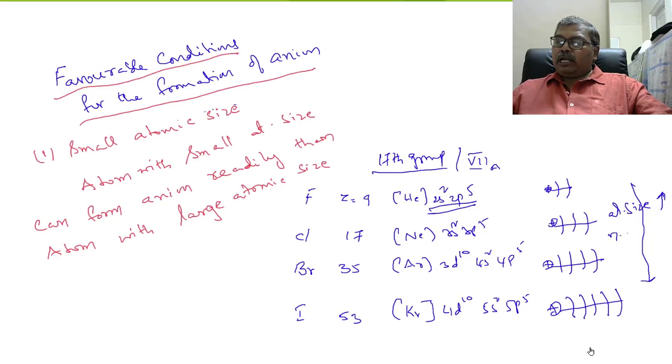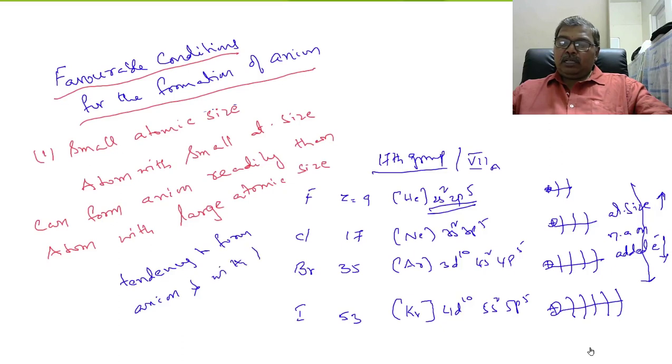Therefore, nuclear attraction on the added electron decreases. So therefore, the tendency to form anion decreases with increase in atomic size.